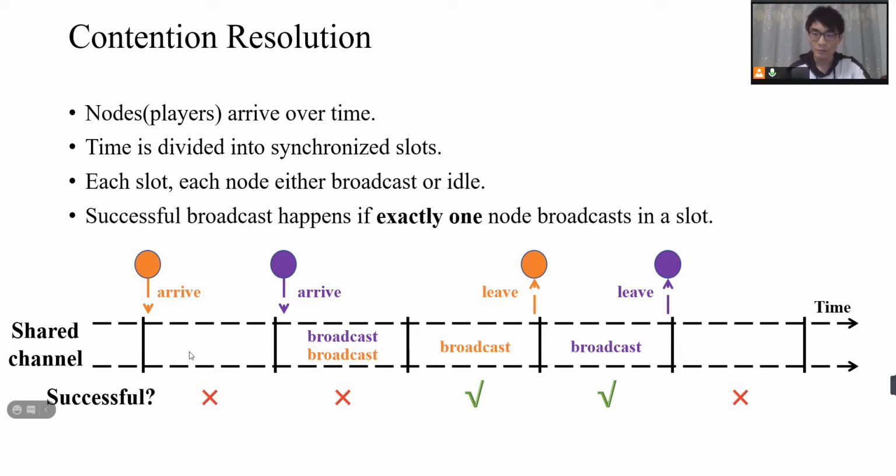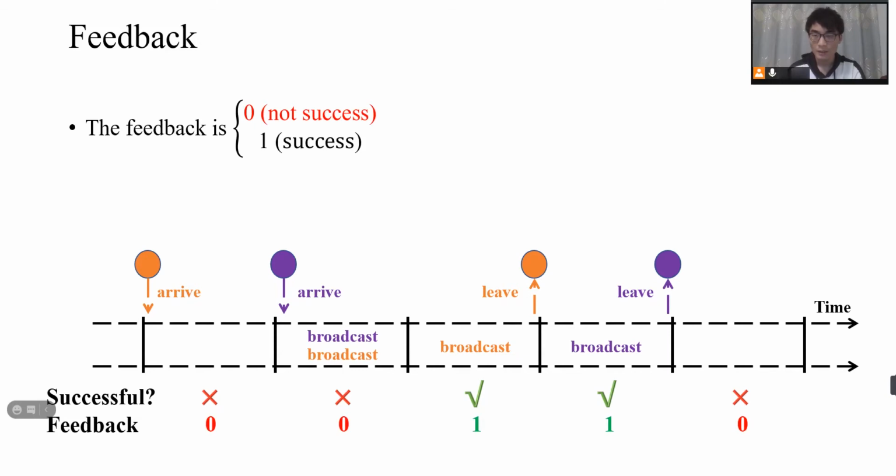If in a slot no nodes broadcast, then the slot is unsuccessful, of course. If more than one node broadcasts in a slot, then they collide with each other and the slot is unsuccessful. If exactly one node broadcasts in a slot, then the slot is successful, and the node leaves the system immediately after it successfully broadcasts its message. An important thing is that nodes cannot communicate with each other.